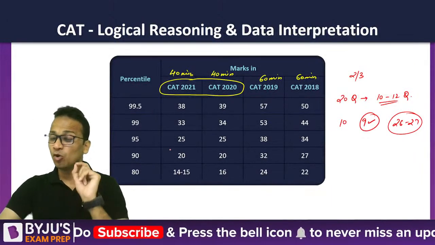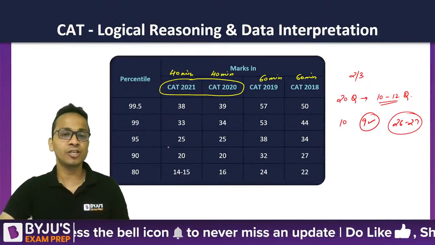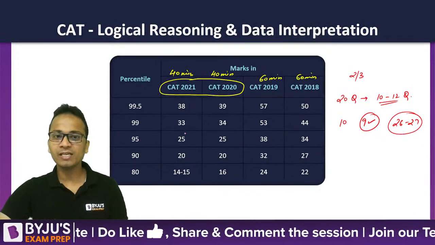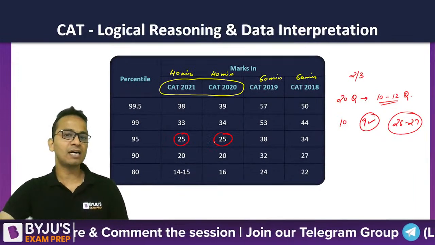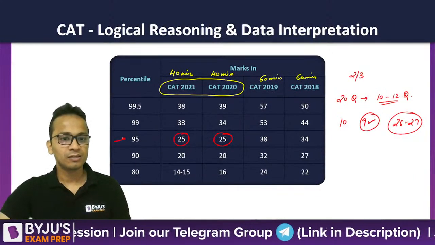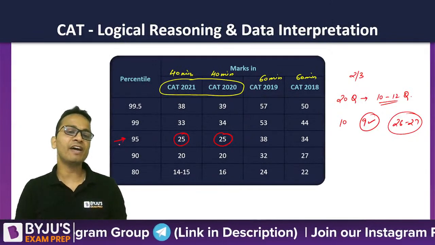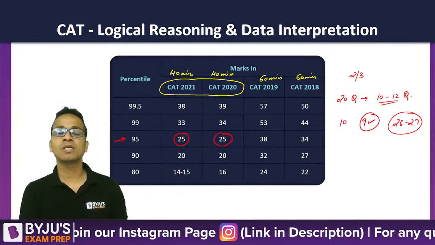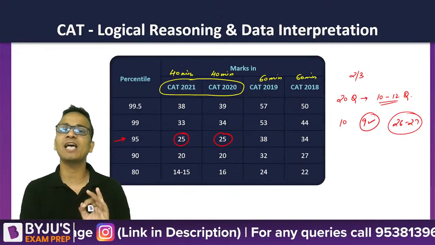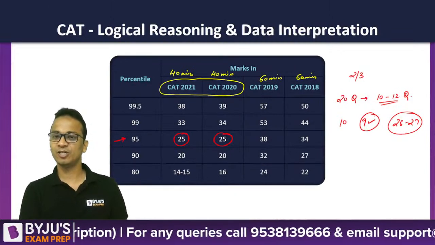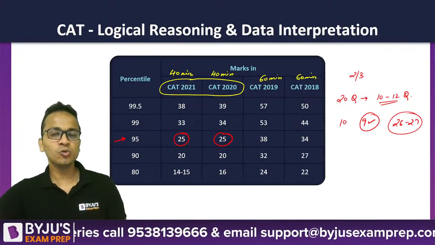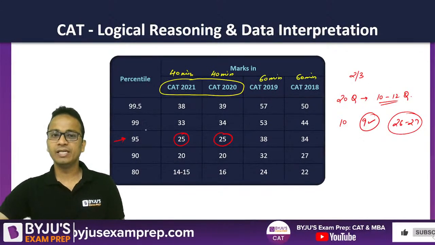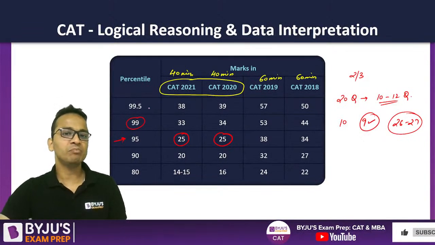And let's see where these 26-27 marks will take you if you have taken last year's CAT paper. In both the years, scoring 25 marks in the LRDI section has taken you to 95 percentile. So if you have scored 26-27 marks, then definitely your percentile is above 95 percentile. Now in case you can manage to attempt 2 or 3 more questions, then you can easily cross 99 percentile.